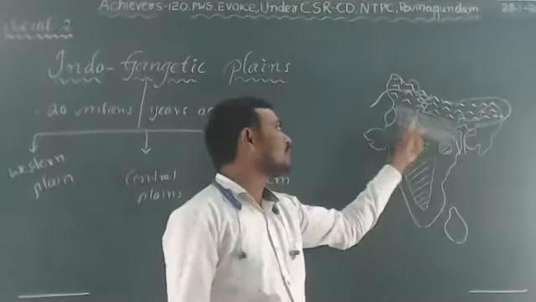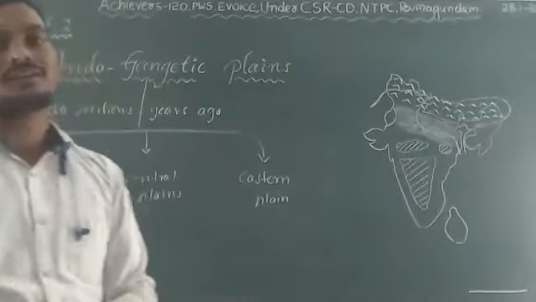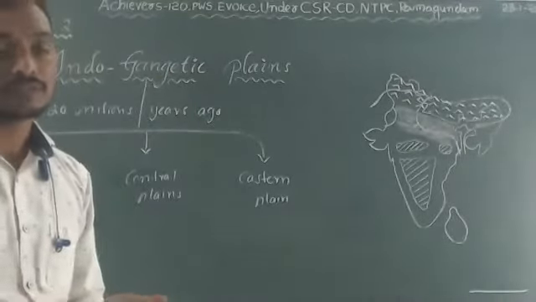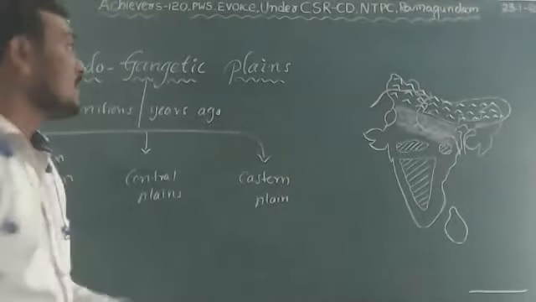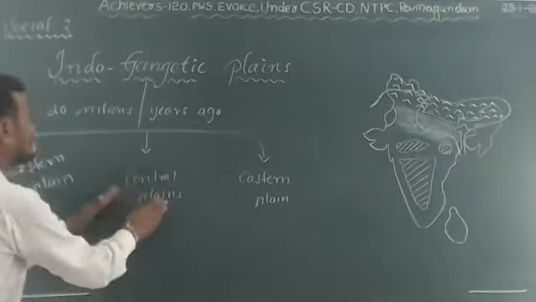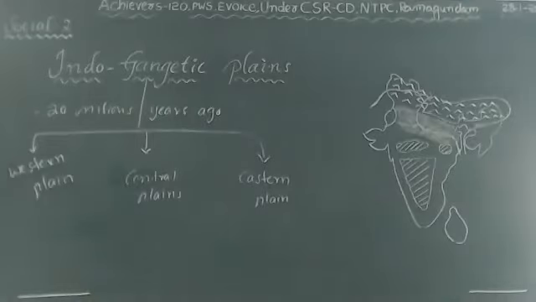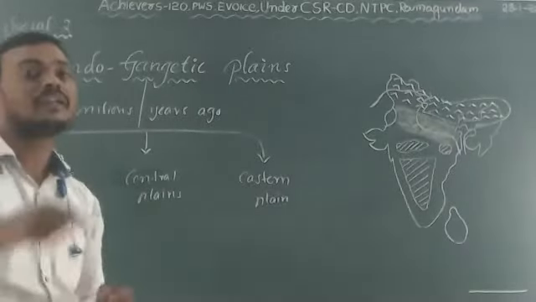A minor portion is in Punjab and Haryana. The eastern part of Punjab and Haryana also has the Ganga Plains. For the formation of the Western Plains and Central Plains, Rivers Indus and Ganga, and their tributaries also, played a vital role.